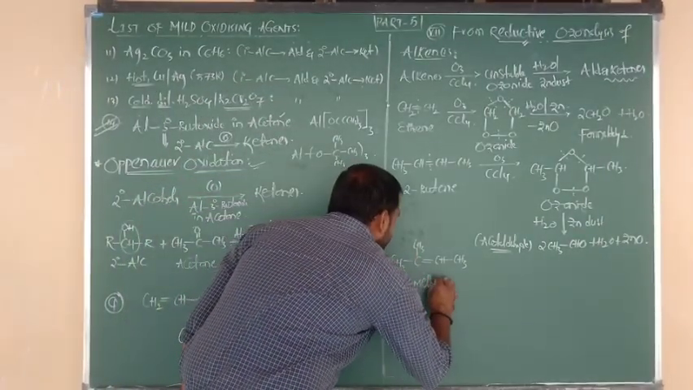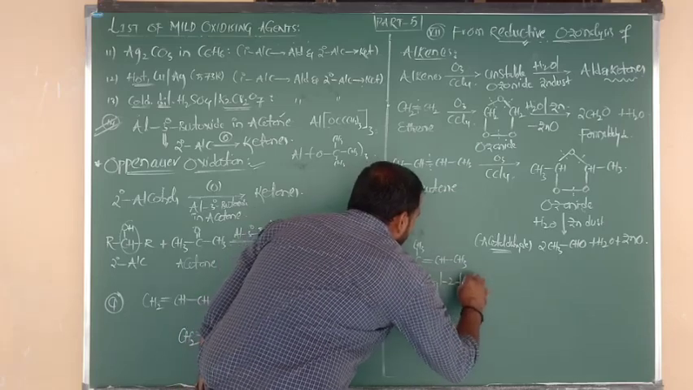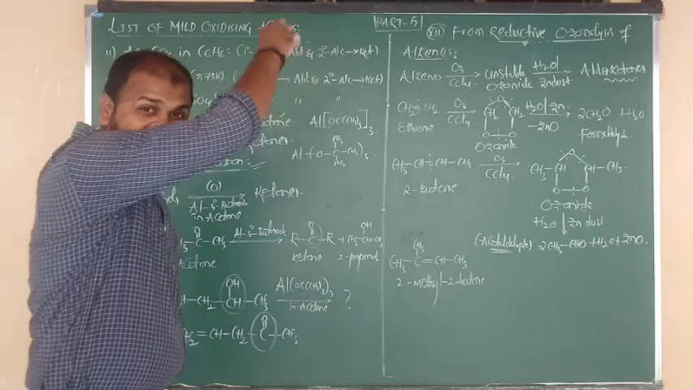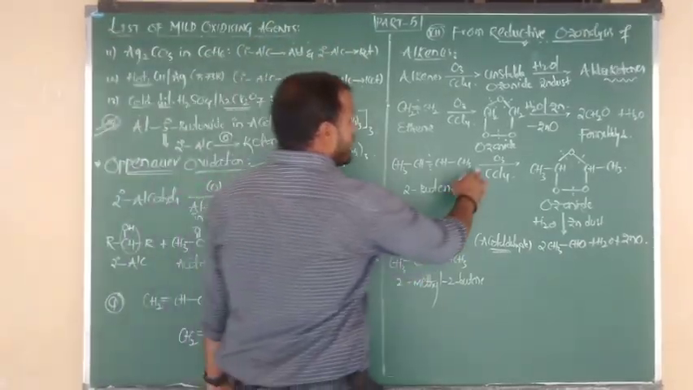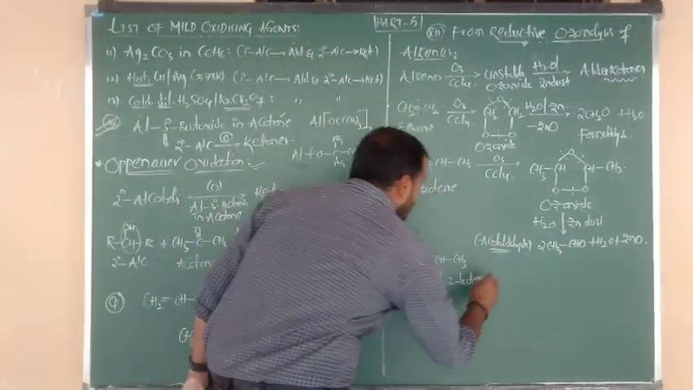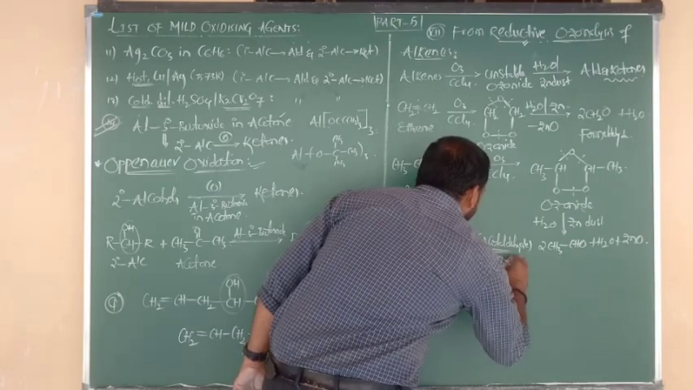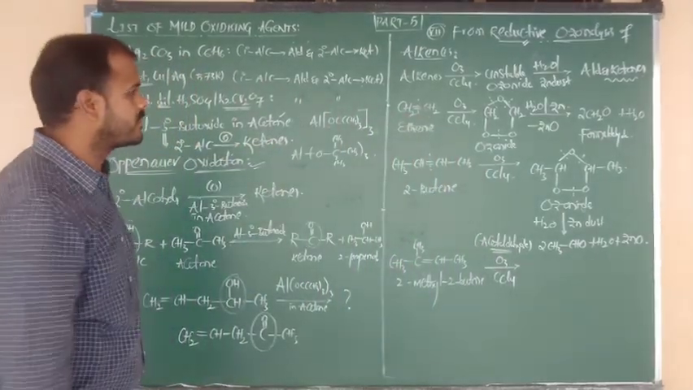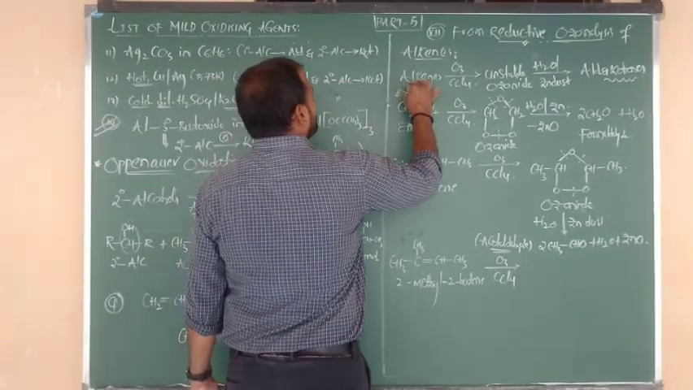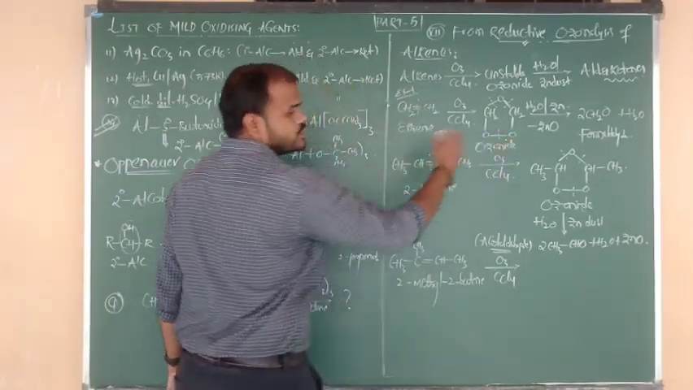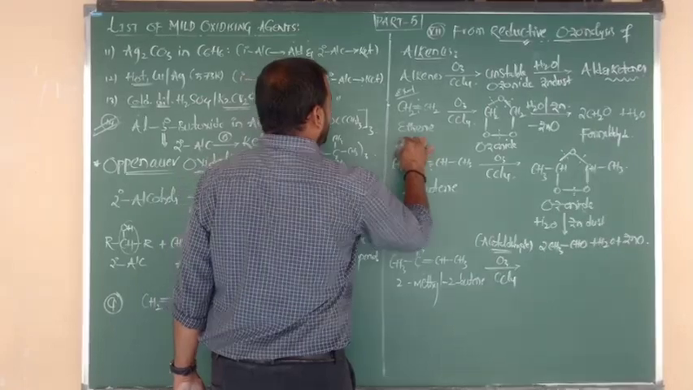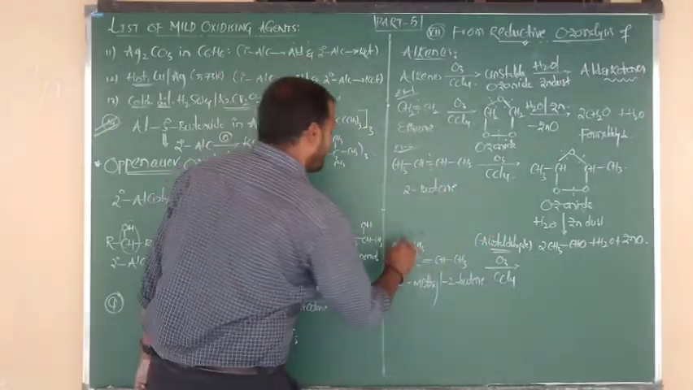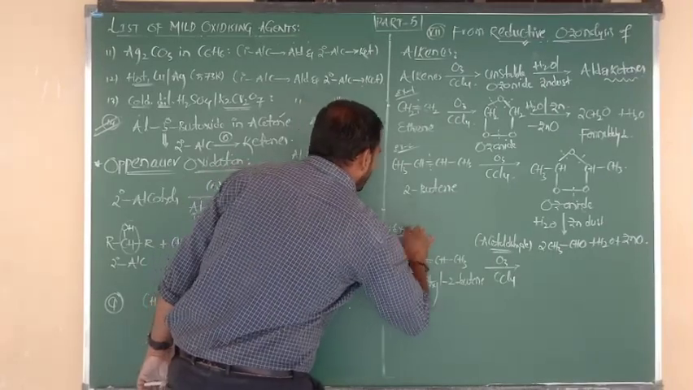2-methyl, what beta? 2-butene. It reacts with ozone. The reaction takes place in the presence of CCl4. So this is your example 1, regarding ethene. It gives 2 moles of formaldehyde. And this is your example 2: 2-butene gives 2 moles of acetaldehyde. And this is your example number 3.